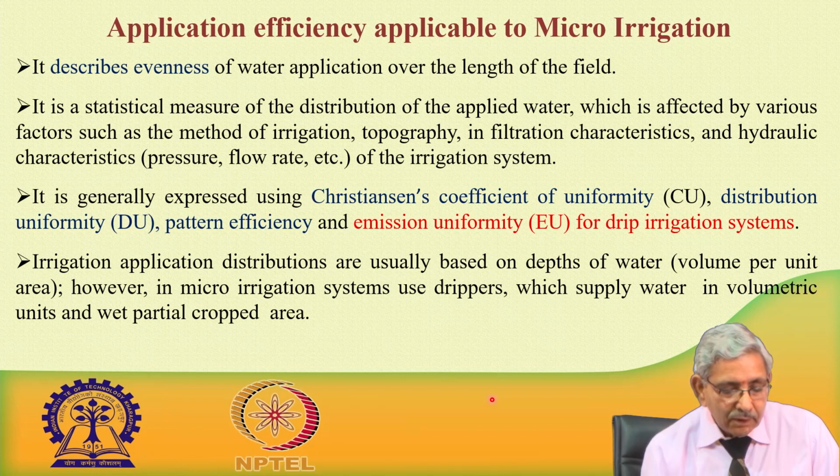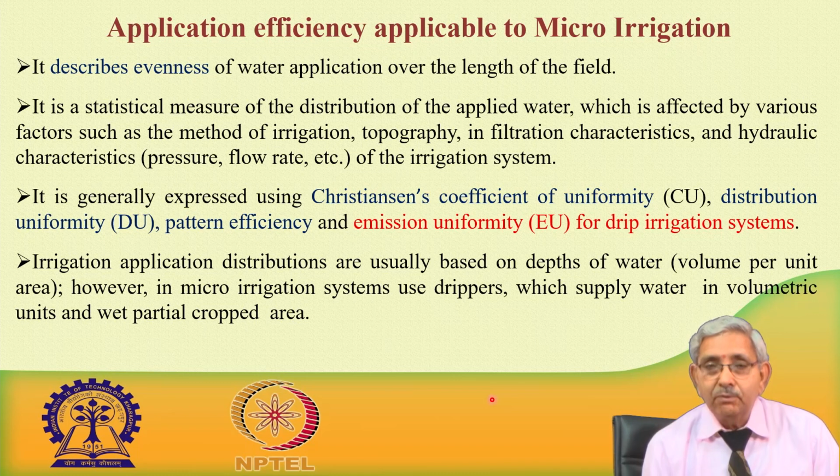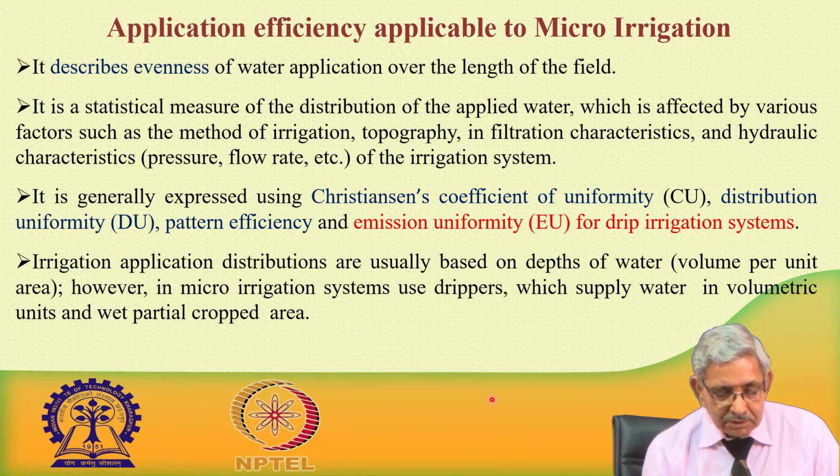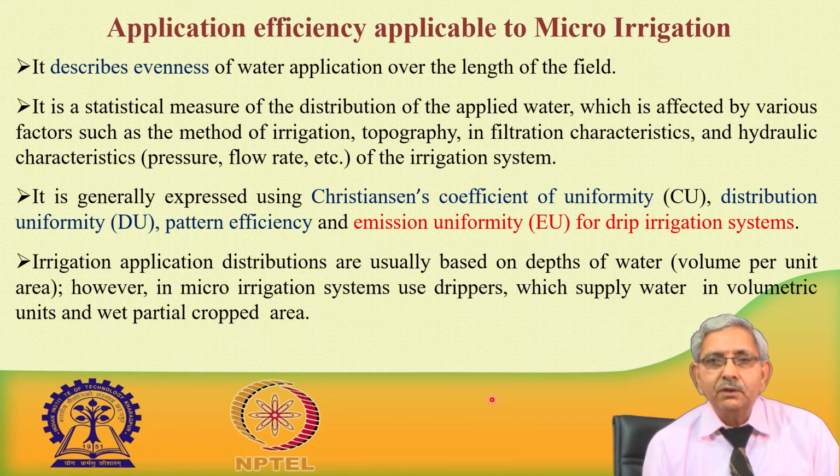Irrigation application distributions are usually based on the depth of water. In micro irrigation systems, we use the volumetric form because the discharge coming out of the dripper is in liters per hour. The amount of water collected in a given time in a cylinder is expressed in volumetric units, but this can be converted into depth form also.